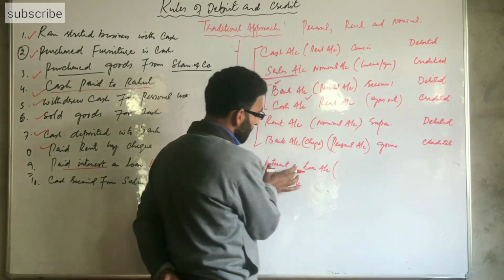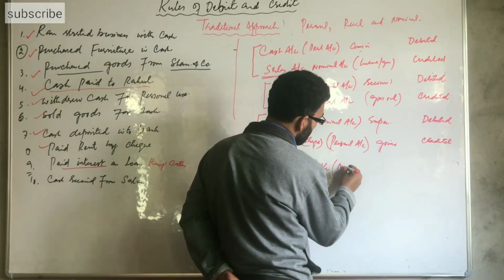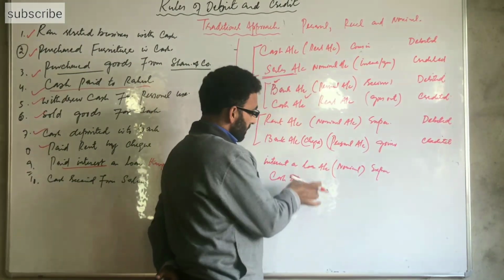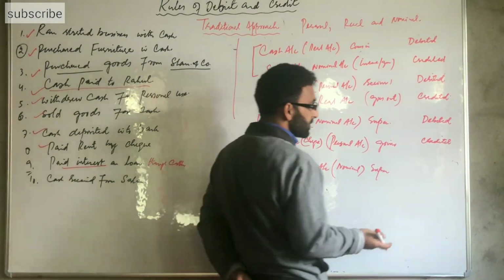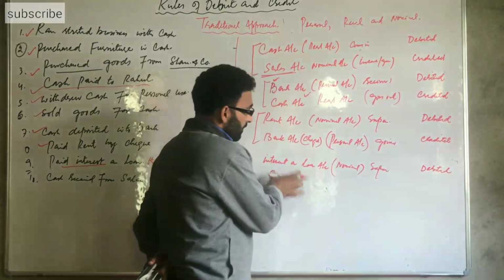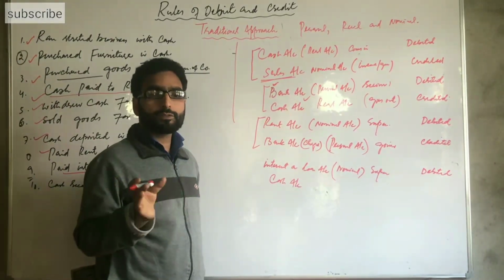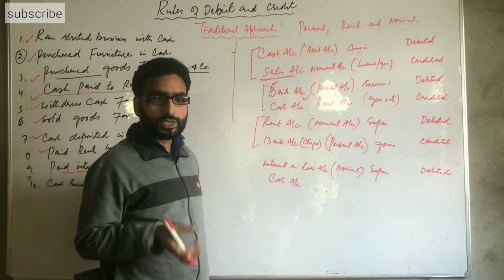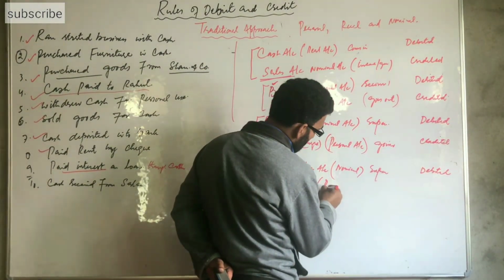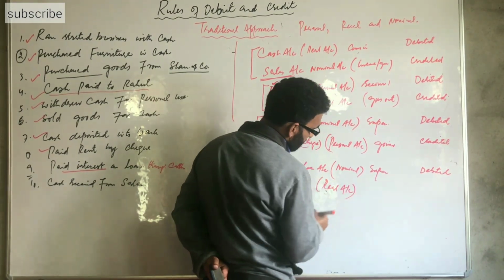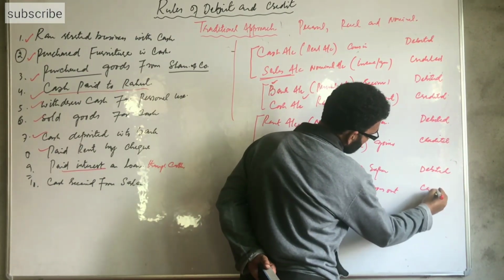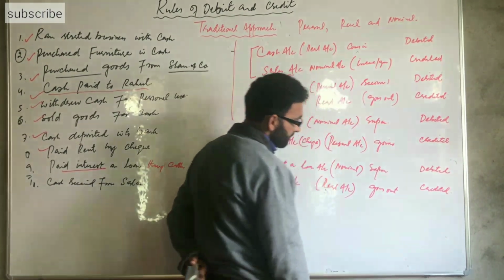Now, interest on loan is a nominal account. Why is it nominal? Because it is an expense to the business. So, when the business has any expense, expenses go up and it is debited. Cash is paid for such expense, cash goes out of the business, cash is reduced, it is a real account. When it goes out, it is credited, so the cash account is credited here.